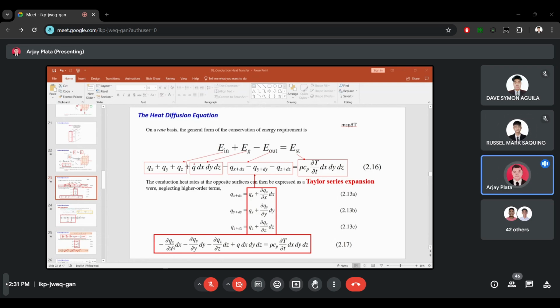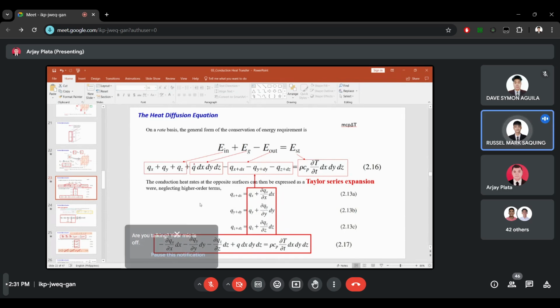Okay, so we already expanded this Q of x plus dx. So this is energy coming out. We already expanded Q of y plus dy and Q of z plus dz. So what do you think will happen next, after the Taylor series expansion? How can we simplify this equation 2.16? Sir, I have no idea po.